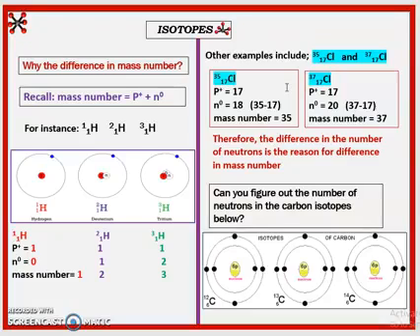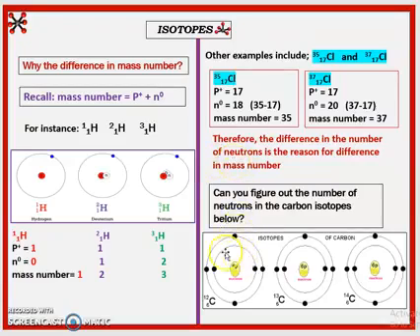Mind you, what determines that an atom belongs to a particular element is the atomic number. This one is normal chlorine. Any atom with atomic number 17 is a chlorine atom, no matter the mass. So the difference in mass number of isotopes is a result of the difference in the number of neutrons.